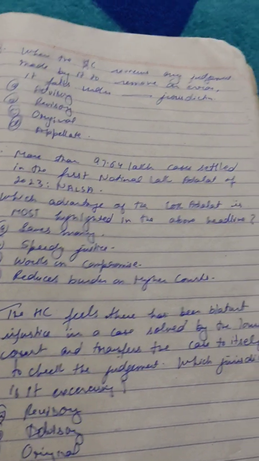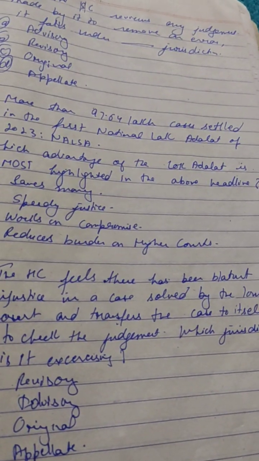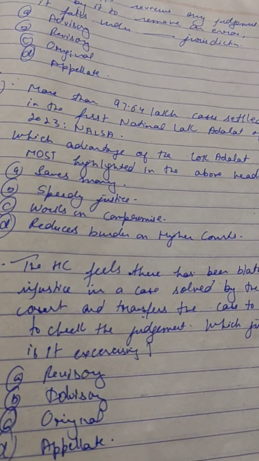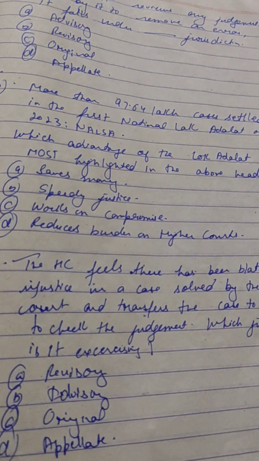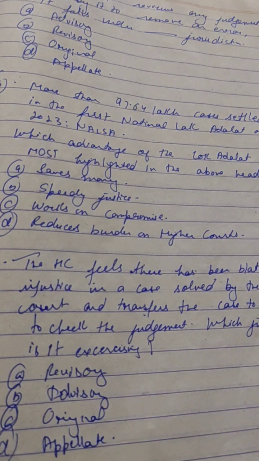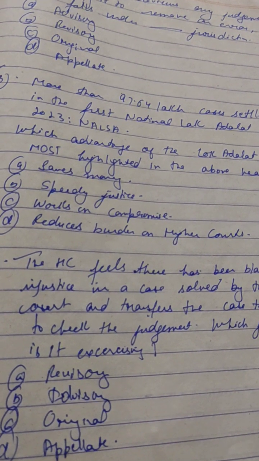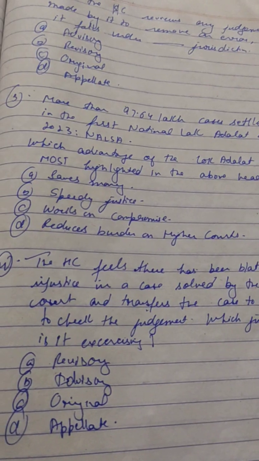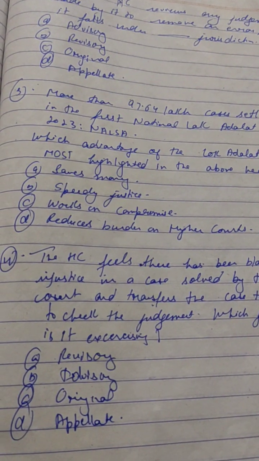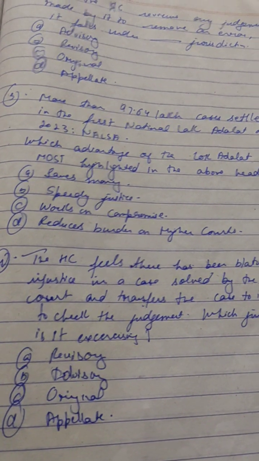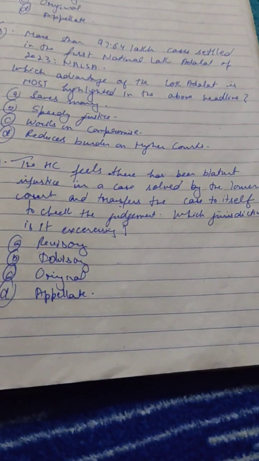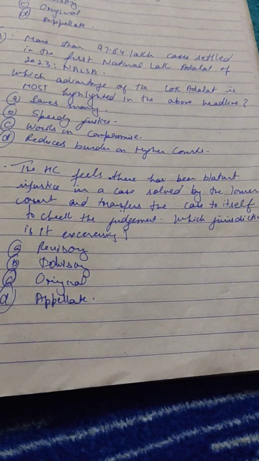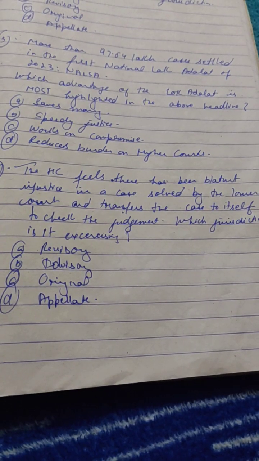So we are to write the advantage of Lok Adalat when it is settling more than 97 lakh cases. A. It saves money. B. Speedy justice. C. Works on compromise. D. Reduces burden on High Court. You are to tell me the advantage of Lok Adalat when it is settling more than 97 lakh cases.